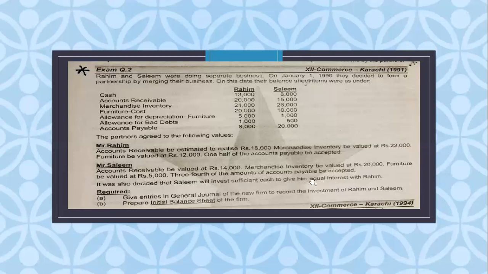So what are the three different strategies that we have found? First of all, they give you the agreed value. Then they ask you for the sufficient cash investment to make the partners equal. So we have to consider this agreed value, this sufficient part, and equal interest. Then I proceed towards the required part. For the examination, you have to prepare the journal and balance sheet plus your appropriate working.